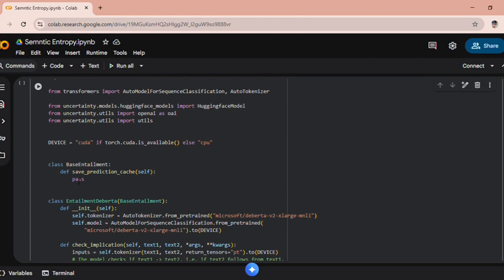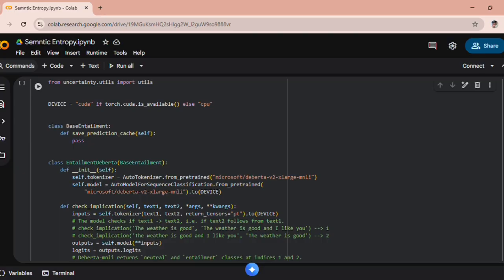Now, this is a simple base class for all the entailment models. It defines a placeholder method, that is safe prediction cache, that subclasses will override later. This ensures a consistent interface across different entailment models.